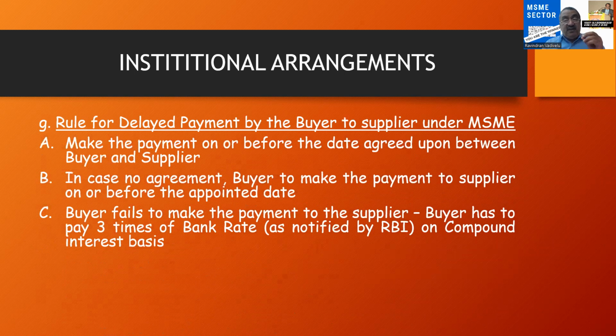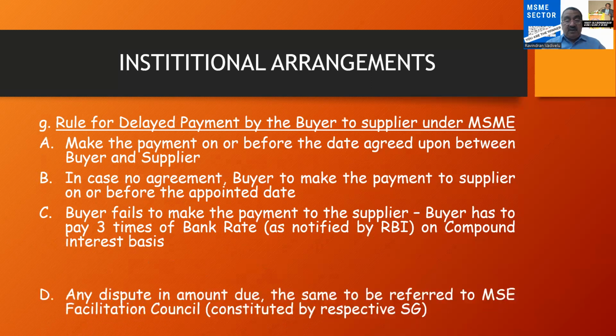It's a very good decision by RBI so that MSME units, if they get the funds, can do transactions regularly. In order to compensate the MSME units for the delay in payment, they are allowed to charge 3 times the bank rate as notified by the Reserve Bank of India.